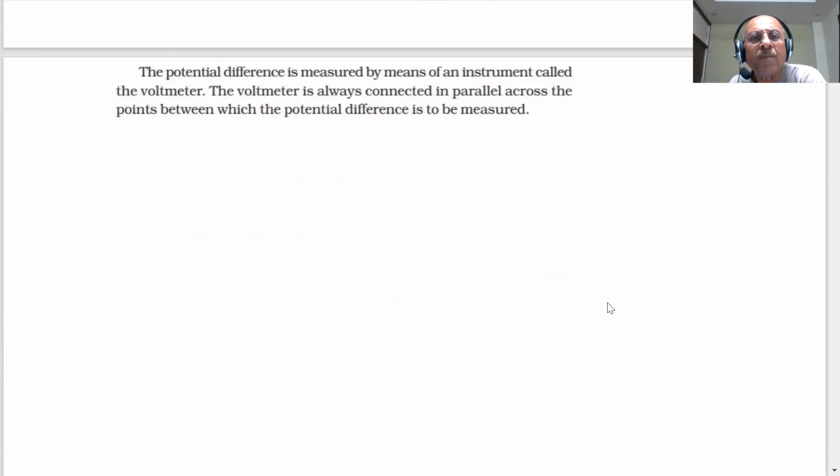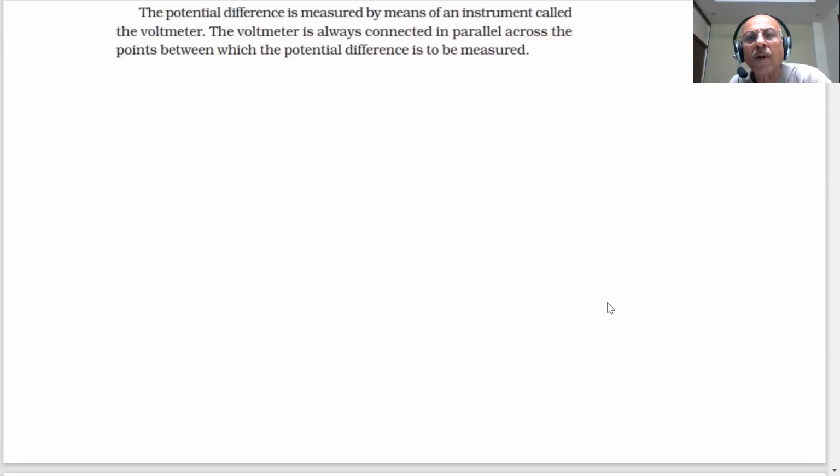How do you measure the potential difference, students? How do we measure the potential difference? How will we measure the potential difference?